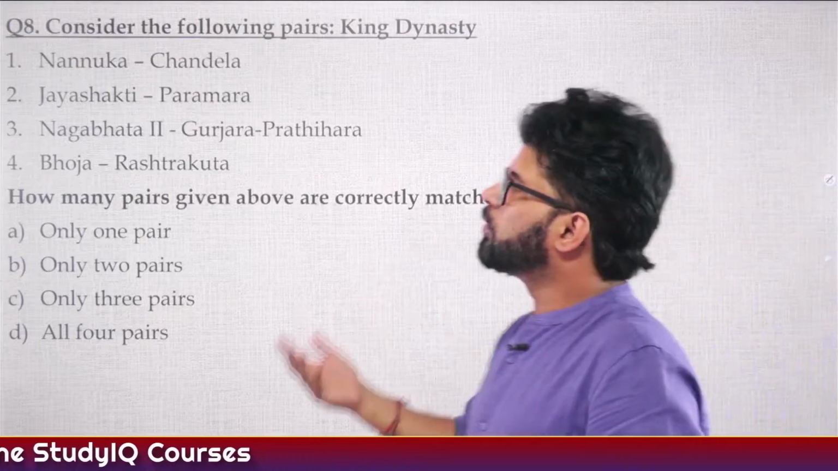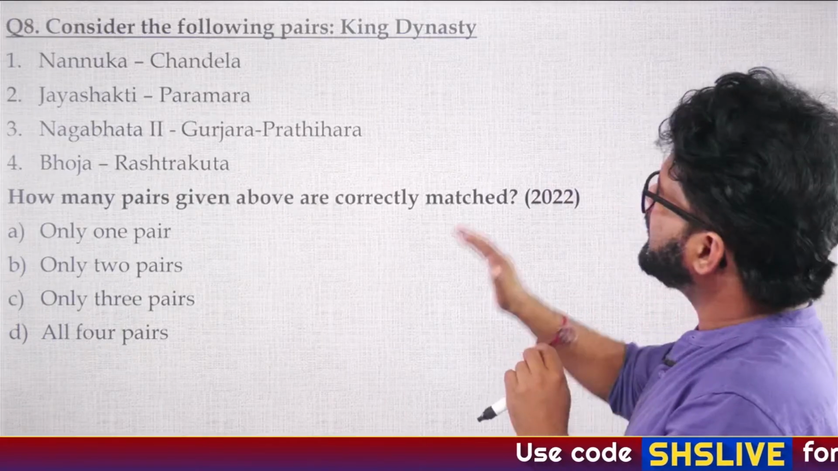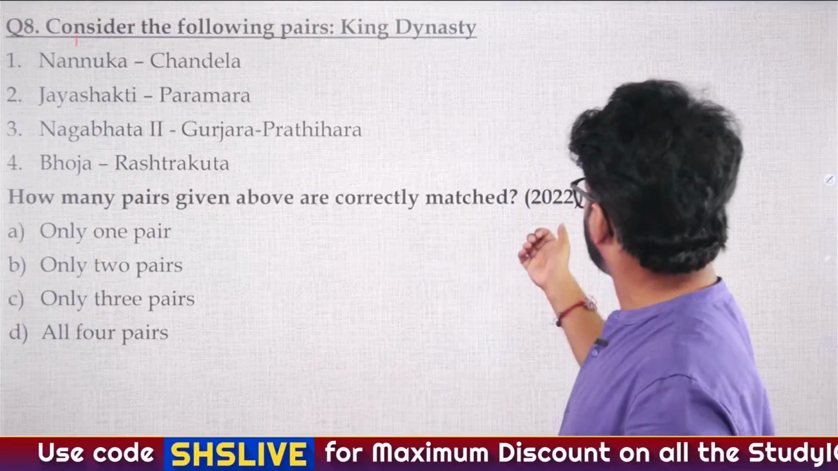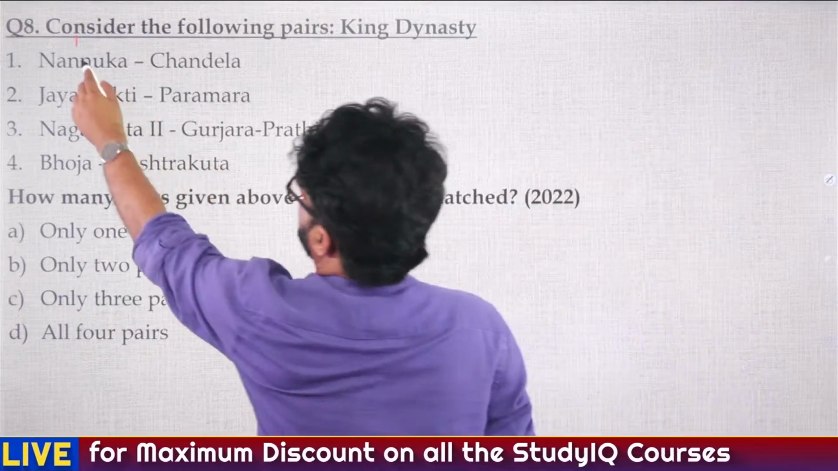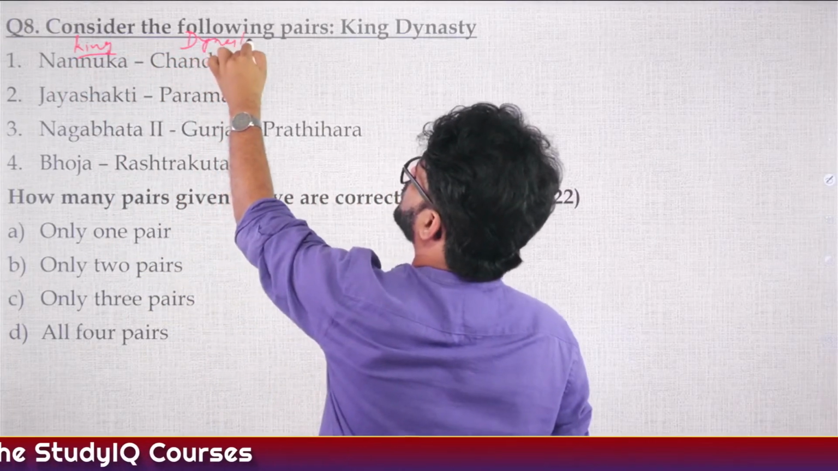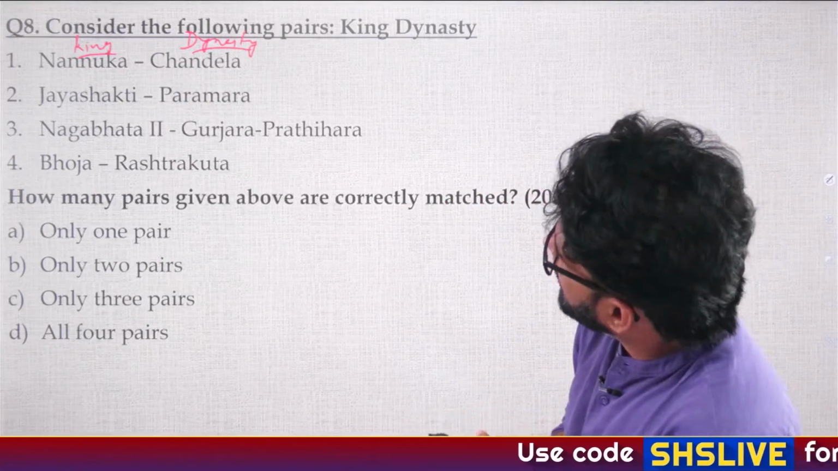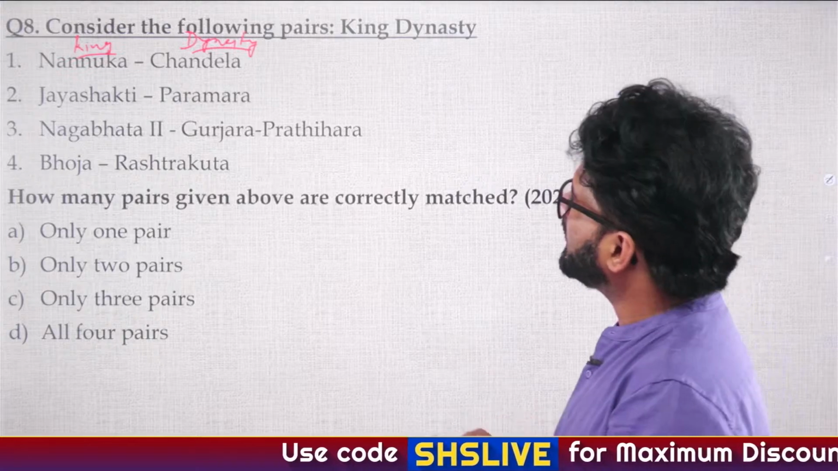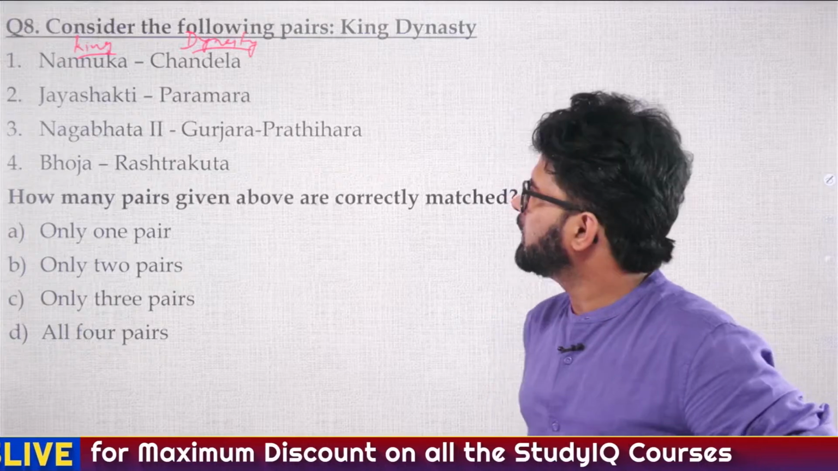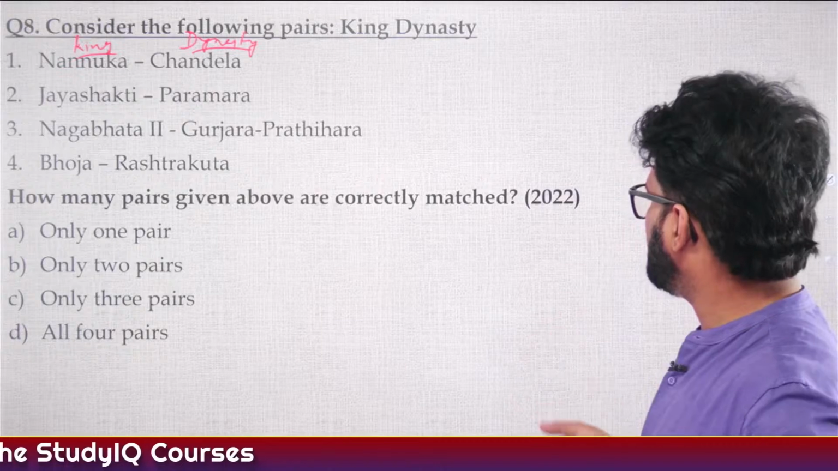Now let's solve some more questions. Question number 8. Consider the following pairs, king and dynasty. This is a PYQ, right? This is a question asked in 2022, and this is the question which forced us to read about Rajputs in detail. King Nanuka, dynasty Chandela. King Jayashakti, dynasty Paramara. King Nagbhat II, dynasty Gurjara Pratihara. King Bhoja, dynasty Rashtrakuta. How many pairs given above are correctly matched?